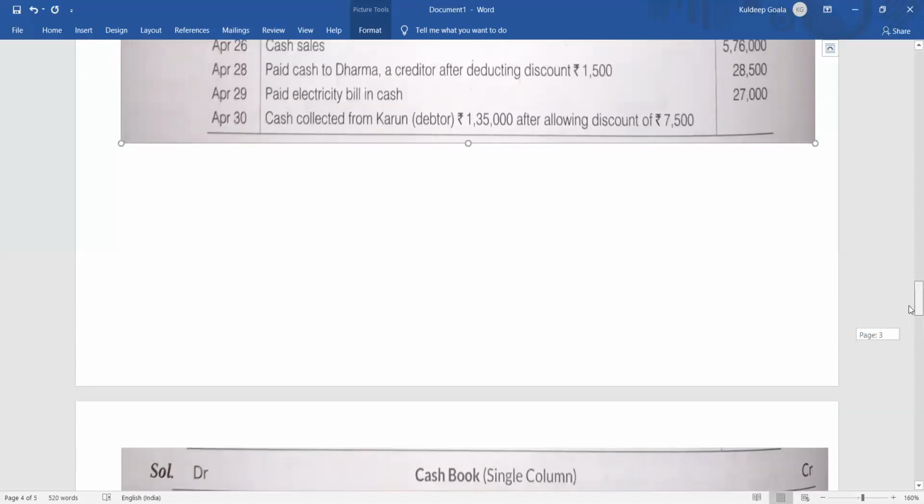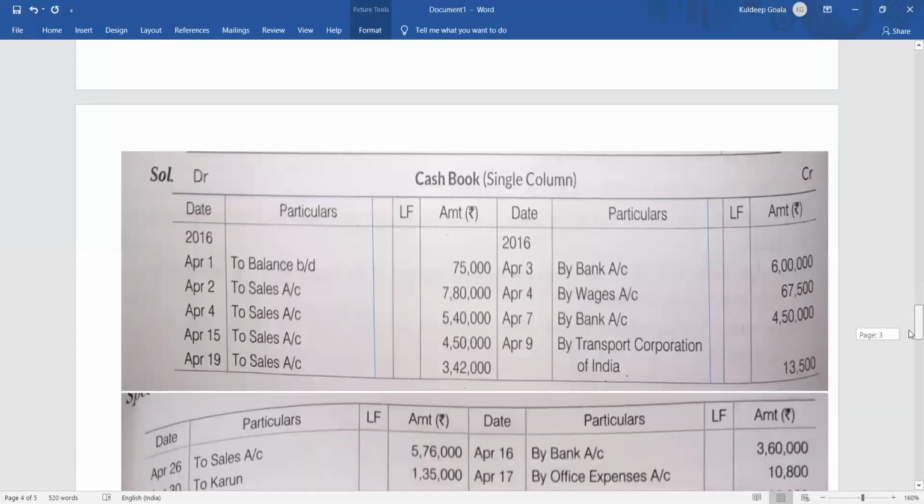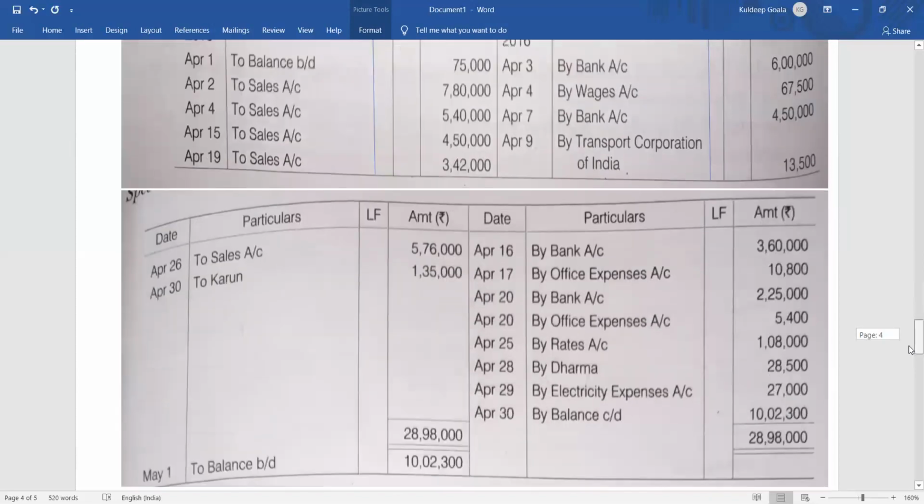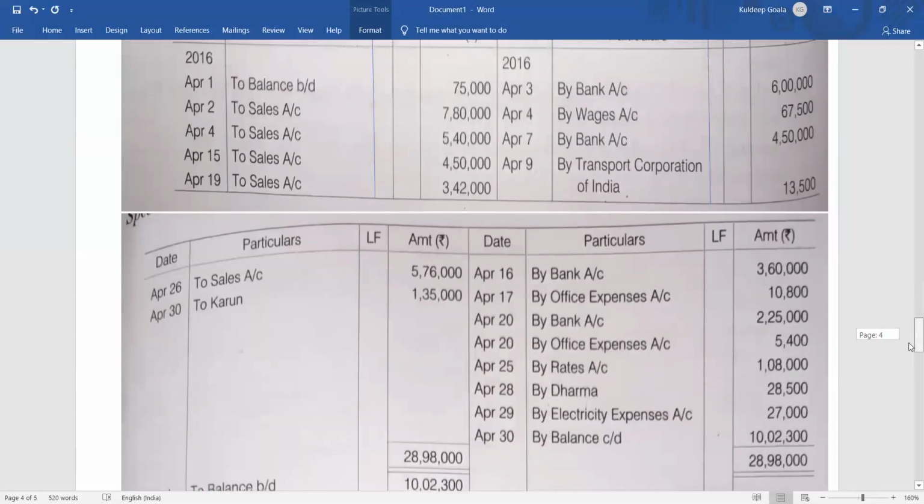Let's see, is anything else left? No, no other item left. So what we can do is the balancing. For balancing, you have to follow the same procedure as in the case of the ledger. What did we do there? We took all the debit items total separately, and all the credit items total separately. Same way we will do, but to make this process easy and speedy, I can just take the total from here.